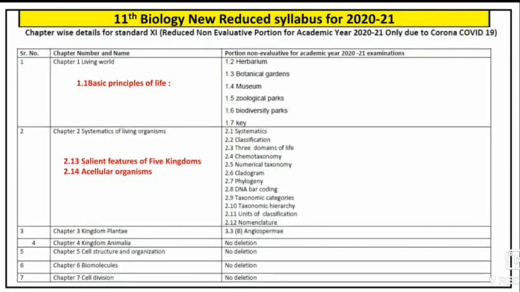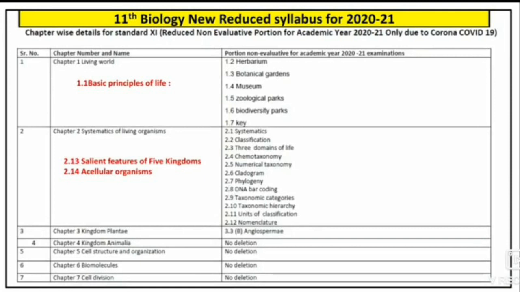In this topic, we are going to study structure of different kinds of cells, that is prokaryotic cells and eukaryotic cells. Our next chapter is chapter number 6, biomolecules. Nothing is deleted from this topic. In this chapter, we are going to study different biomolecules in the cells, that is carbohydrates, lipids, proteins, nucleic acids, enzymes, etc. Also, we are going to study mechanism of enzyme action and factors affecting enzyme action.